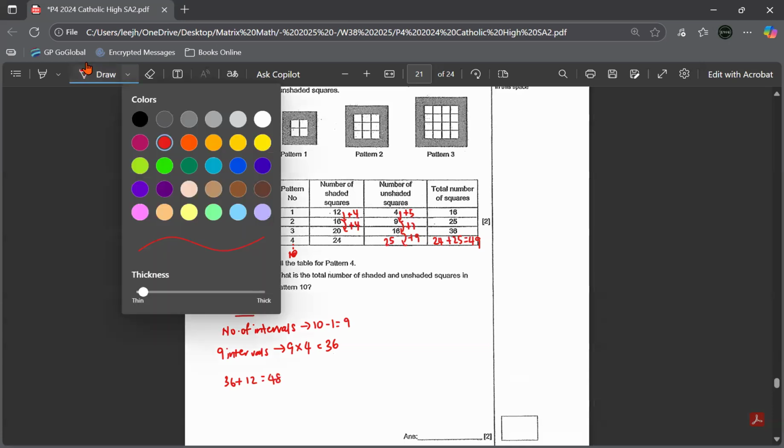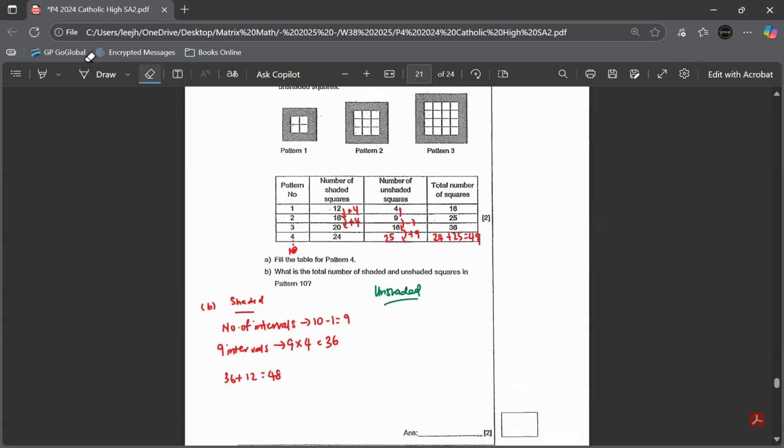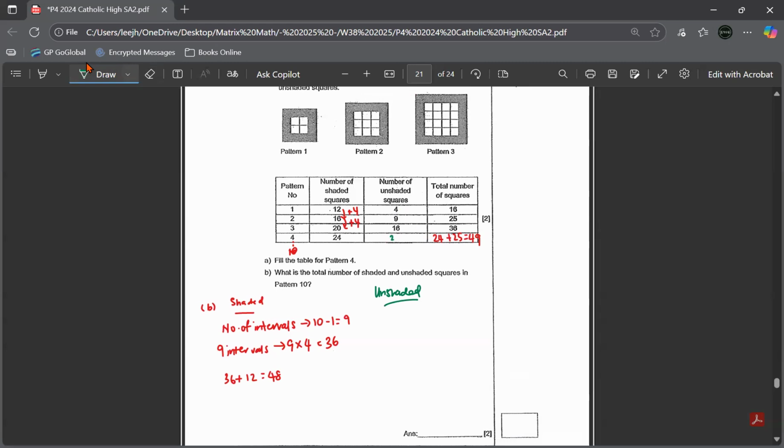Now I'm going to find the unshaded. Okay. So you know pattern 1 is actually 4. If I were to erase this, I think you should have this already. Okay. So pattern 1 has 4. Pattern 2 has 9. Pattern 3 has 16. So pattern 4 we already know has 20 lah, right? 25, I'm sorry. 25, not 20.